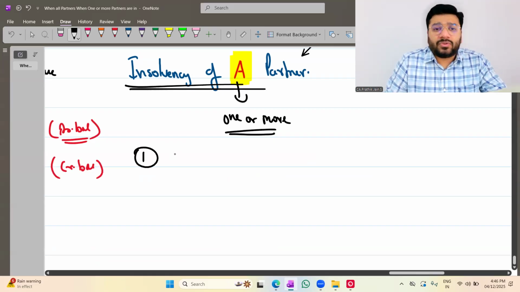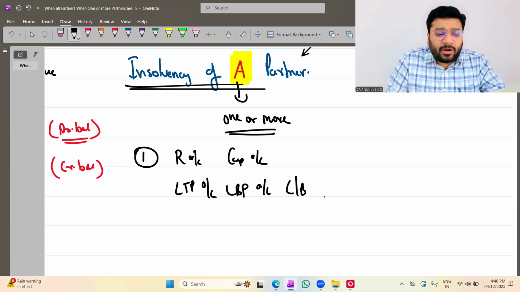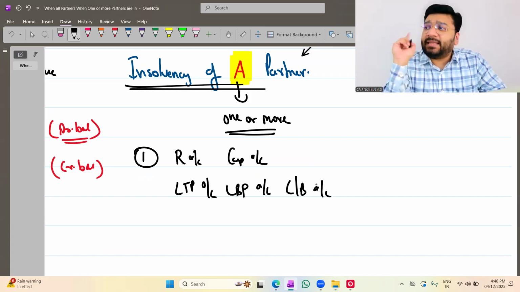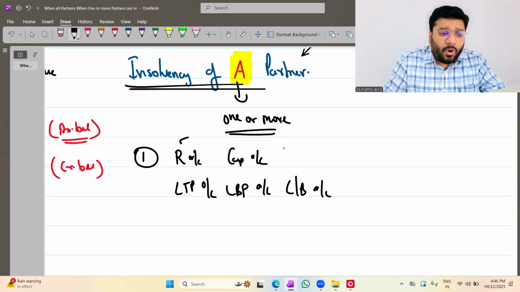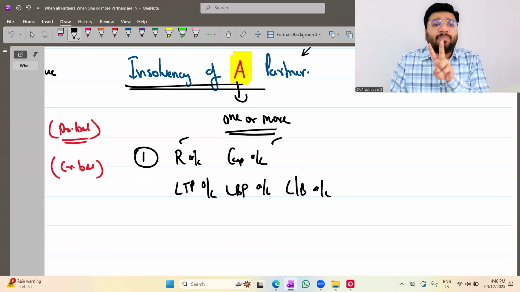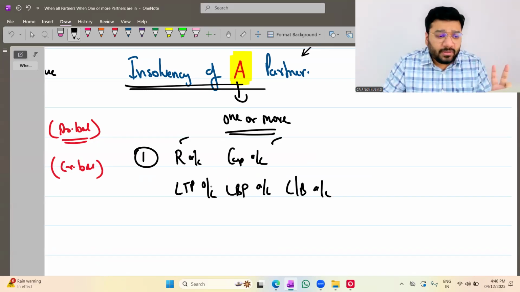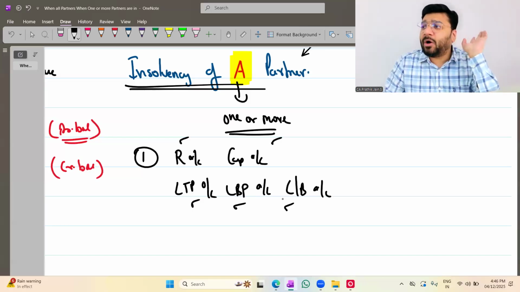Sir, open all the accounts. Which accounts? Realization account. Then partners' capital account. Then loan to partner account. Then loan by partner account. Then cash or bank account as usual. All the assets and liabilities will be transferred to the realization account. All the opening balances of capital will be transferred to the capital account. Apart from that, if there is any current account balance, any profits, reserves, everything is transferred to the capital account. Loan to partner, keep it in the loan to partner account itself. Loan by partner, keep it in the loan by partner account itself. Cash in bank, keep it in the cash in bank account itself.